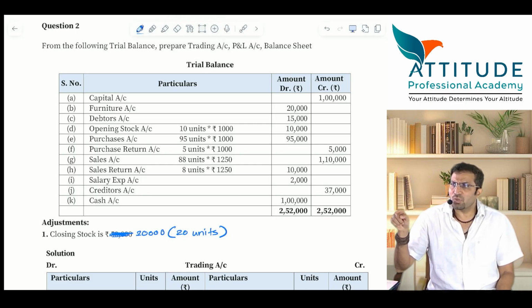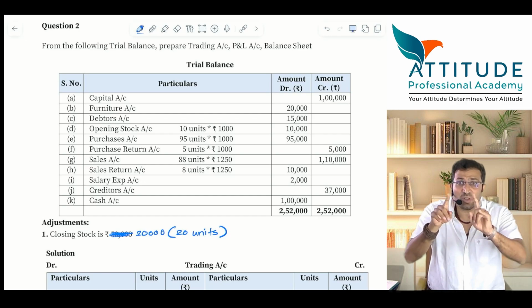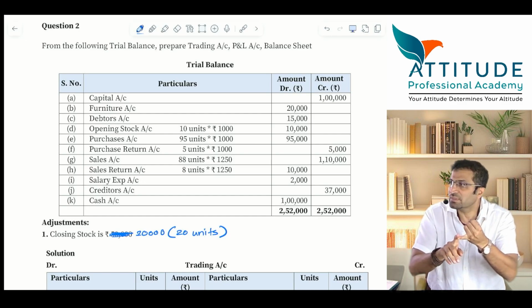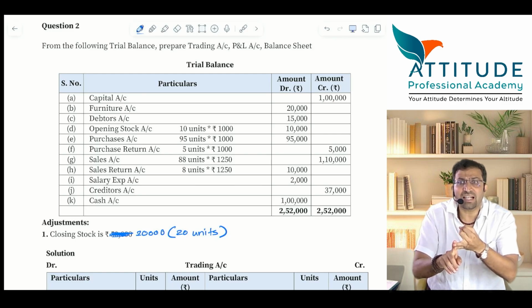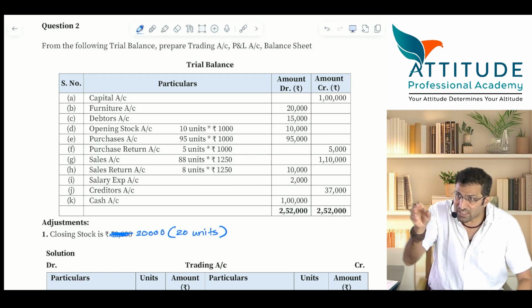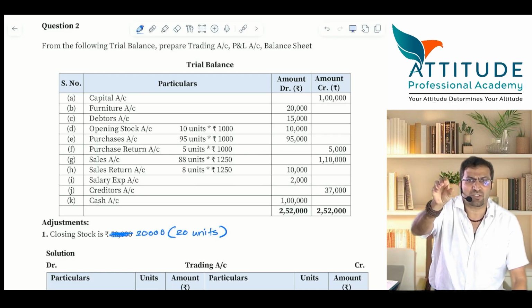Now, first thing you remember, guys, here, items which have come in the trial balance. Please concentrate, all of you. I want everyone to stop writing and first concentrate. Items which have come in the trial balance, what is the meaning of it? It means that the journal entries are already passed. Ledger account is already prepared. Is that clear? That is when the items will appear in the trial balance.